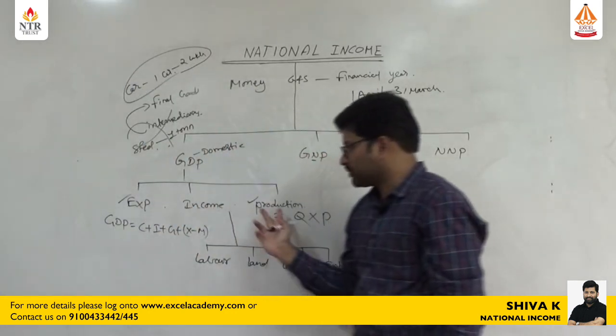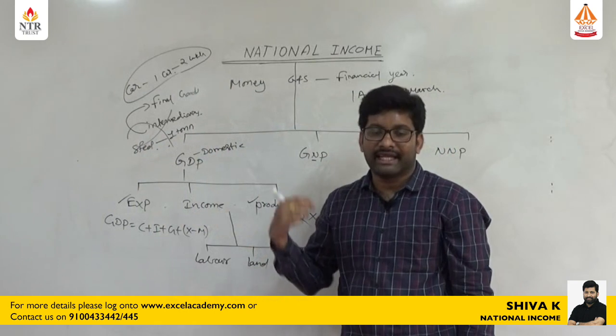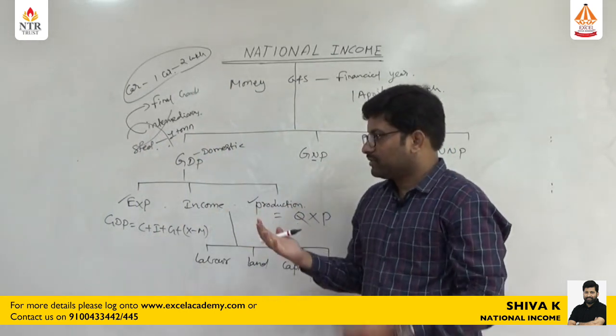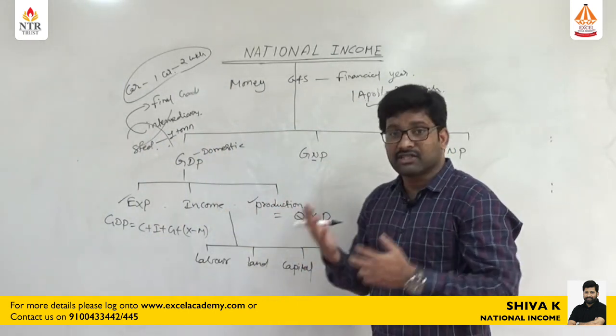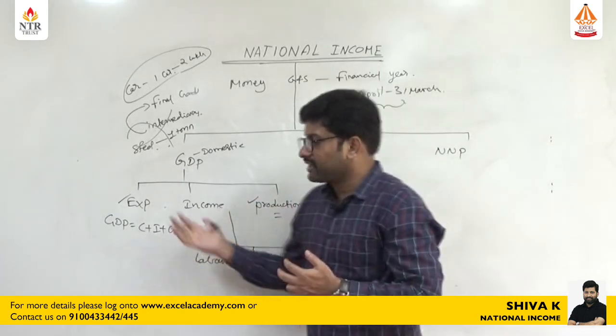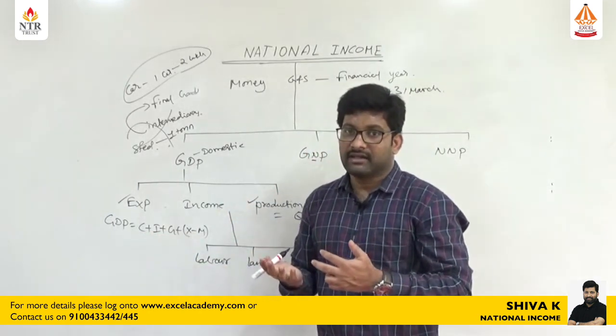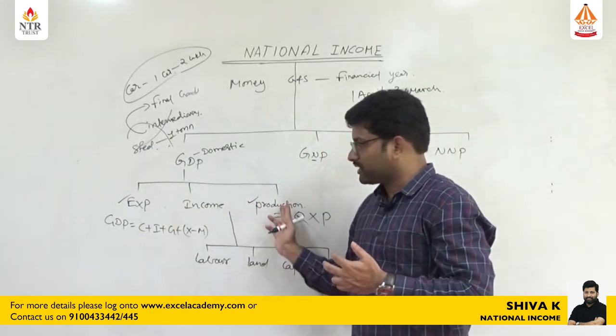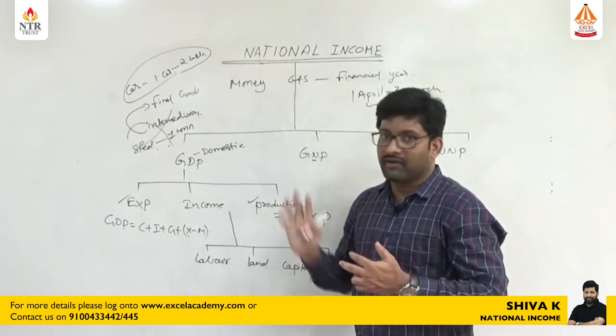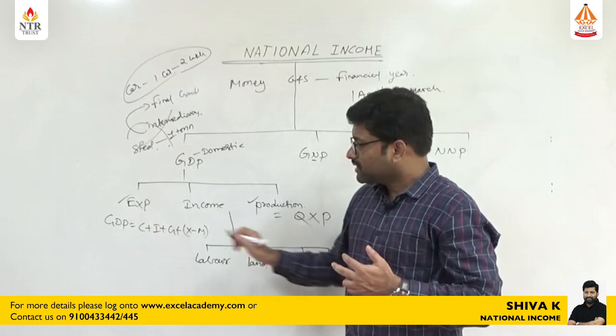These two methods are suitable to calculate national income of India because the production source and also the source for the expenditure is very good in India. That's why we can use the expenditure method and production method in order to calculate national income of our country. Okay, so let us see.